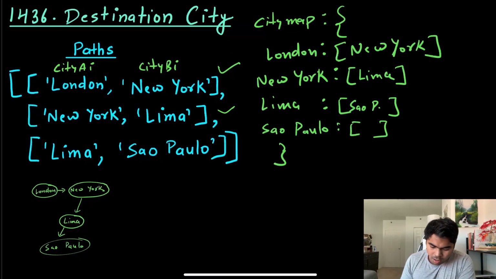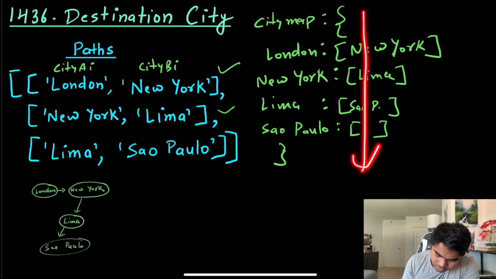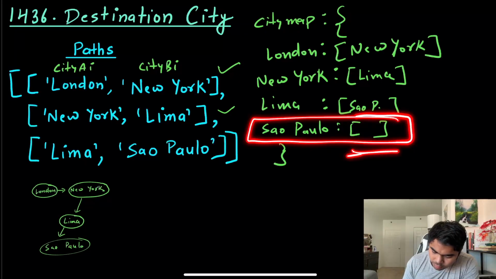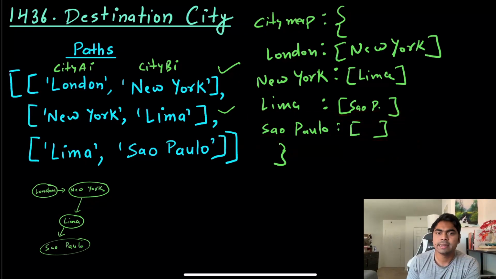So what I will do now is go through this city map and find which key has no value inside its array. So which city contains the empty neighbors list. All of it, this will be the solution.